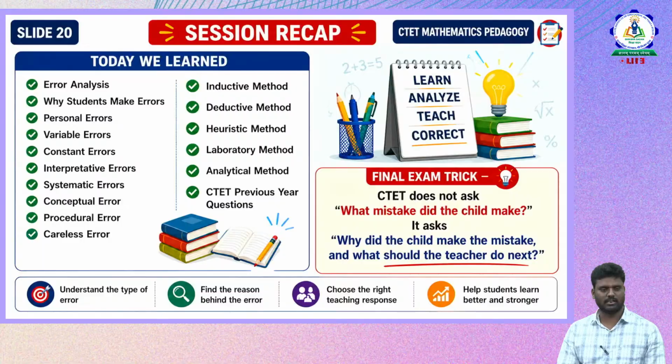In this session we have discussed error analysis, why students make errors, and how students can overcome the errors, and personal errors. We also discussed variable errors, constant errors, interpretive errors, and systematic errors. We also discussed types of errors such as conceptual, procedural and careless errors, and some teaching methods such as the inductive method, deductive method, heuristic method, laboratory method and analytical method, and some of the previous questions. Okay, so with this we are going to close this session, and thank you.